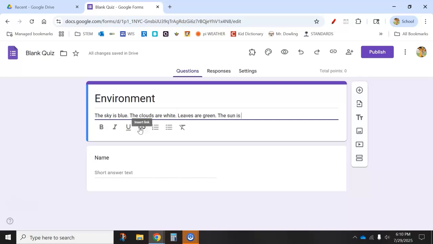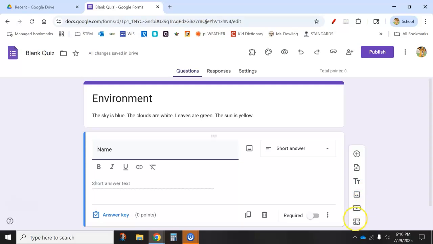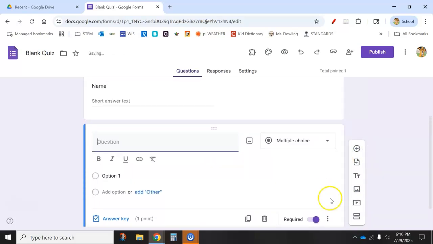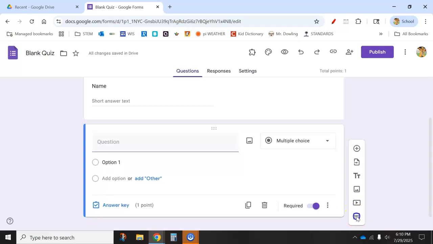The sun is yellow. This is the information that I'm going to be testing them. It can be several paragraphs long worksheet, however you want to work it. But this is the information that we're going to be trying to assess. So down here, after this, I'm going to need to create a new section. I think I might have to create a question first, then create the section.